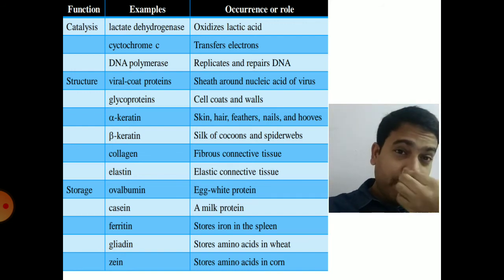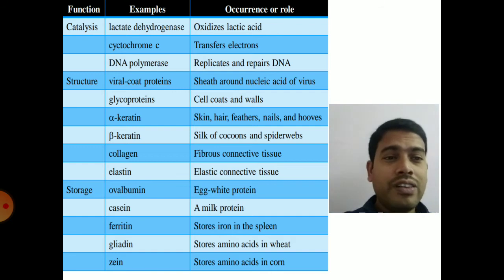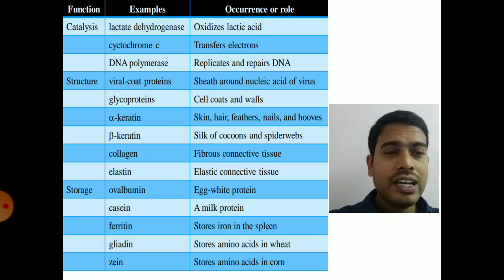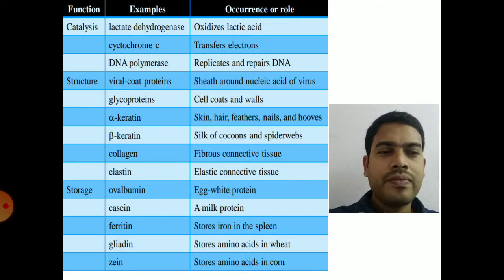So next is the protein classification based on occurrence and function. You can see the list clearly. Catalysis, so that is the enzymatic function. Some examples are mentioned here, like lactate dehydrogenase, which converts lactate into pyruvate and pyruvate to lactate. Cytochrome C, which is a mitochondrial protein, plays an important role in electron transport. DNA polymerase, which is involved in DNA replication and repair, so that is under catalysis.